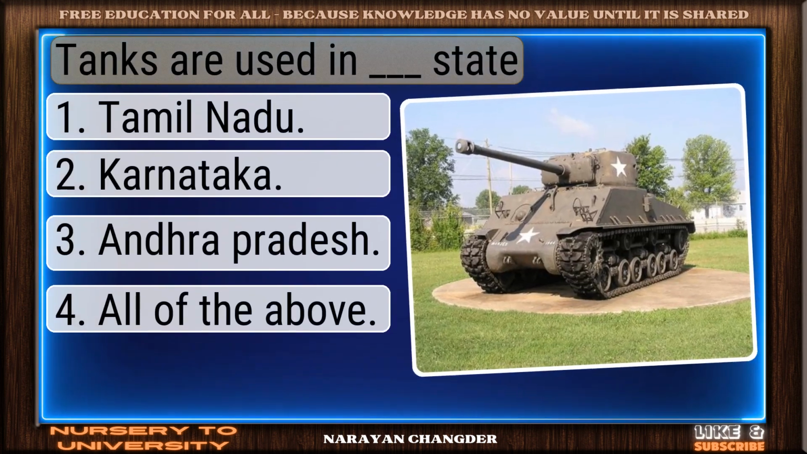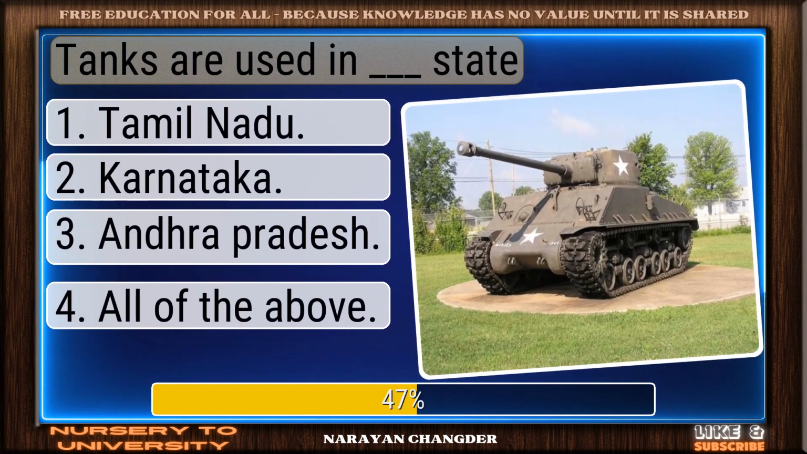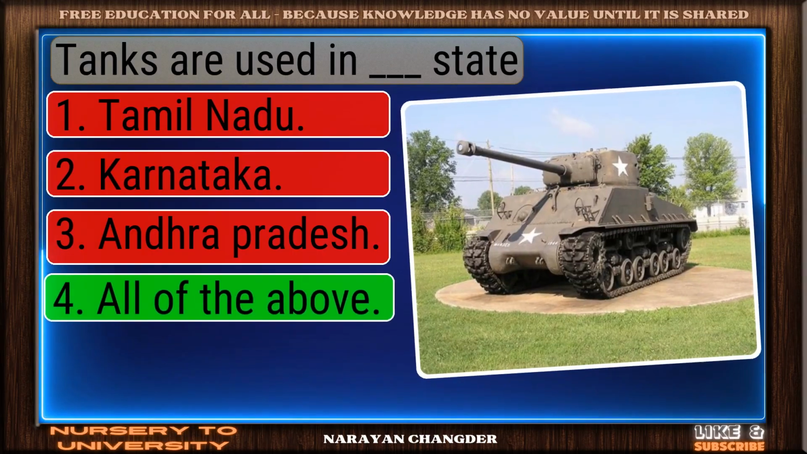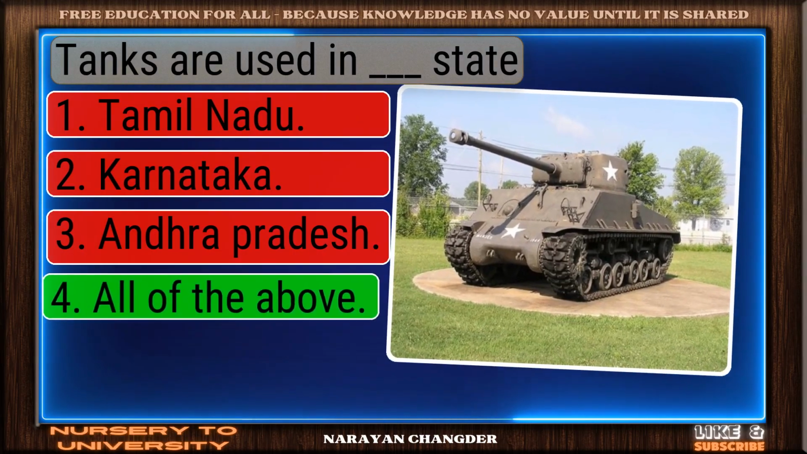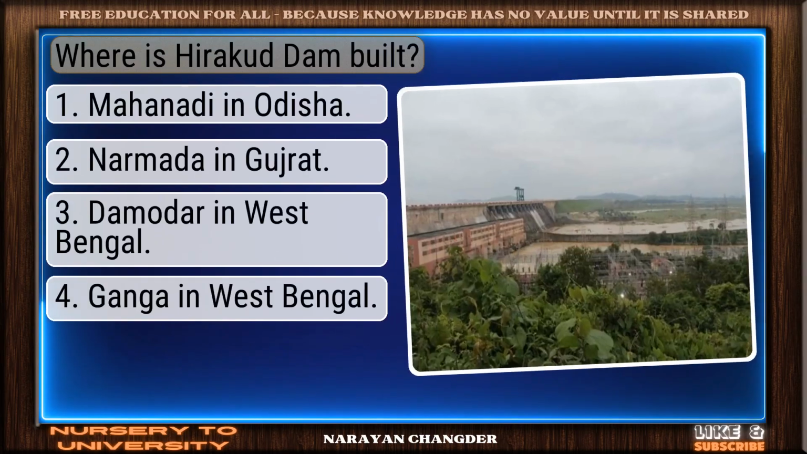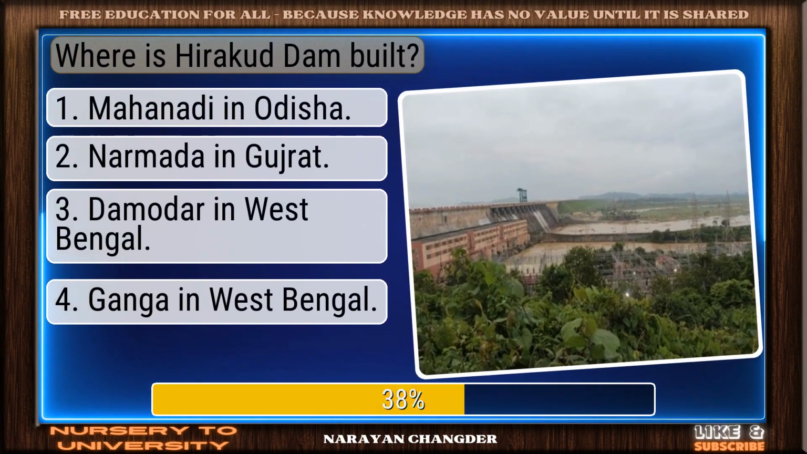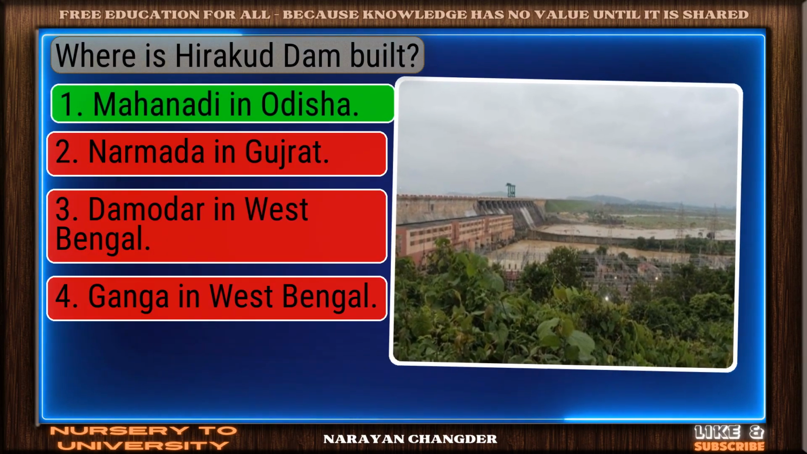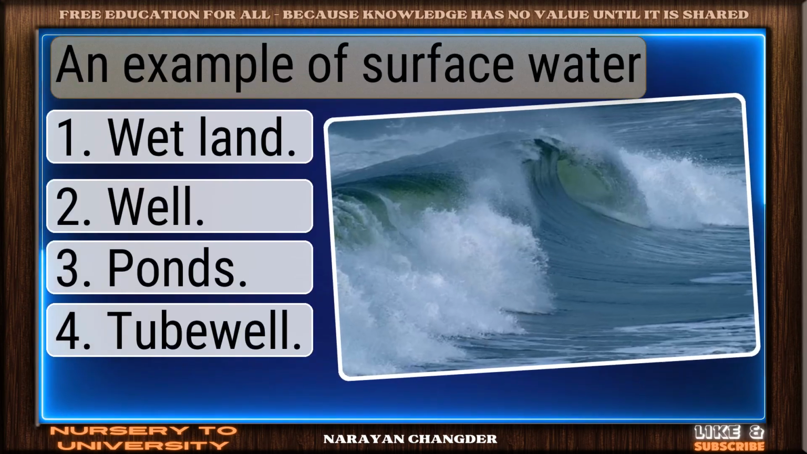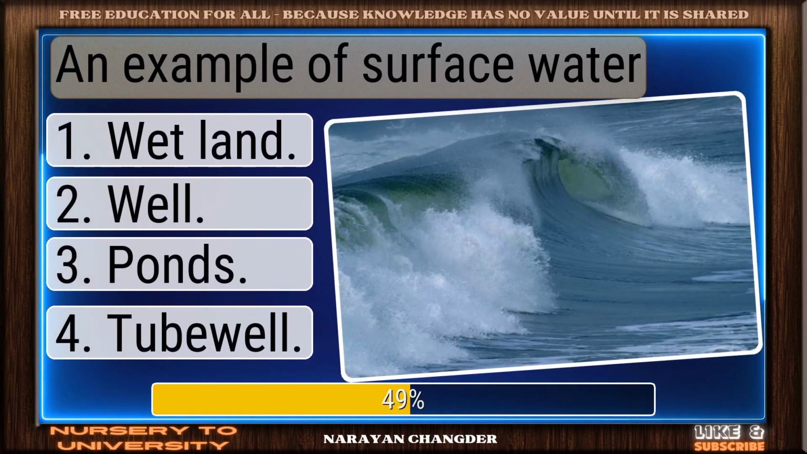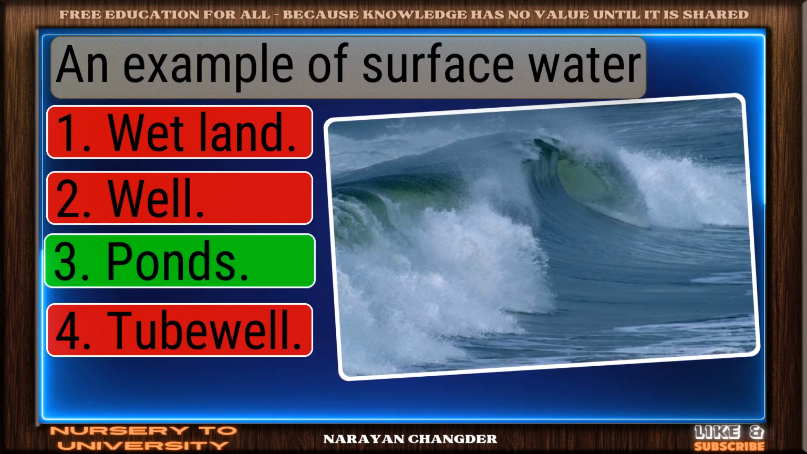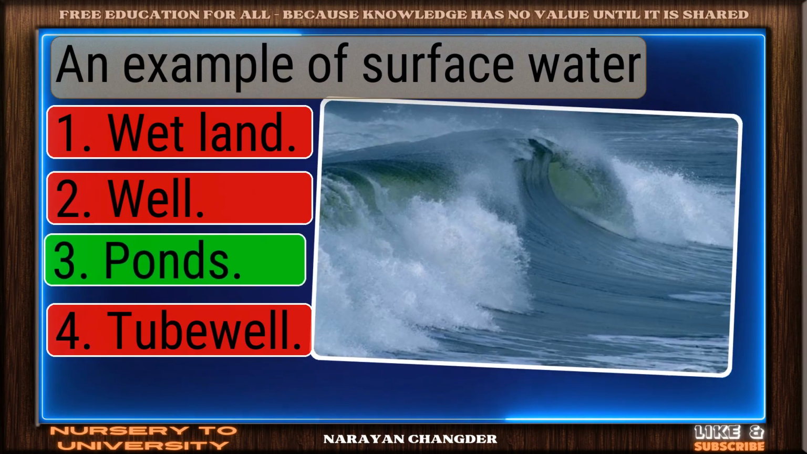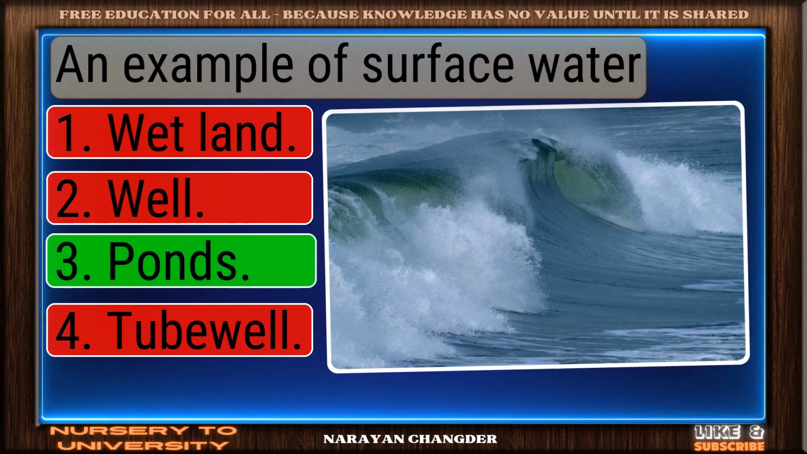Tanks are used in dash state. Nicely done. All of the above is a solid answer. Where is Hirakud Dam built? Great thinking. Mahanadi in Odisha is the right choice. An example of surface water. Clear logic. Your choice ponds is sound and 100% true.